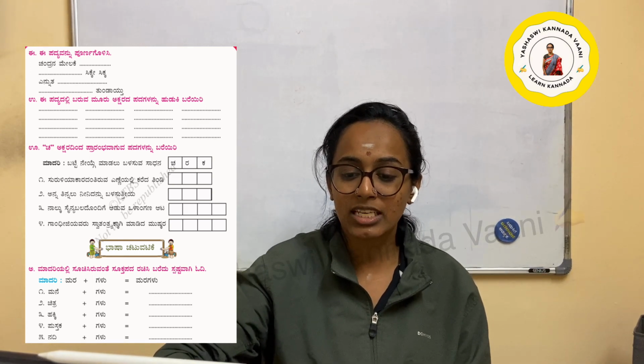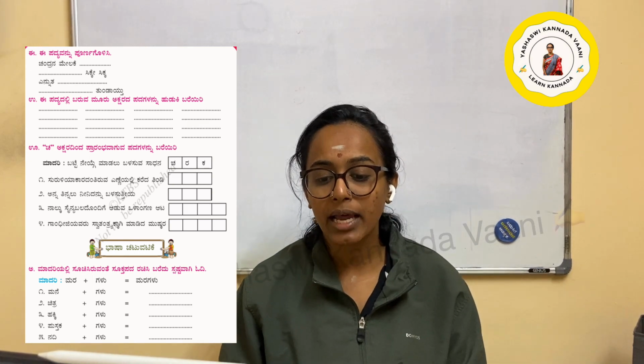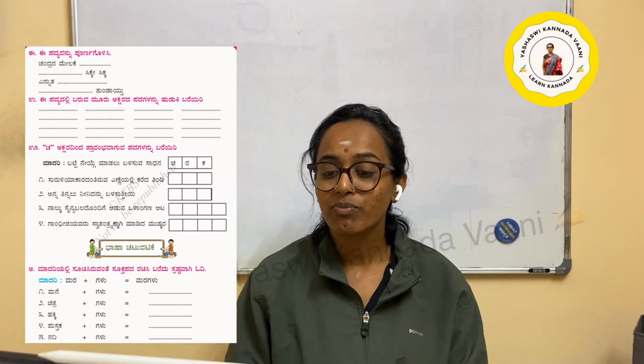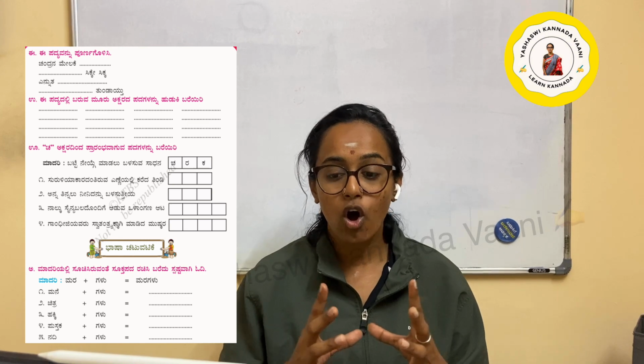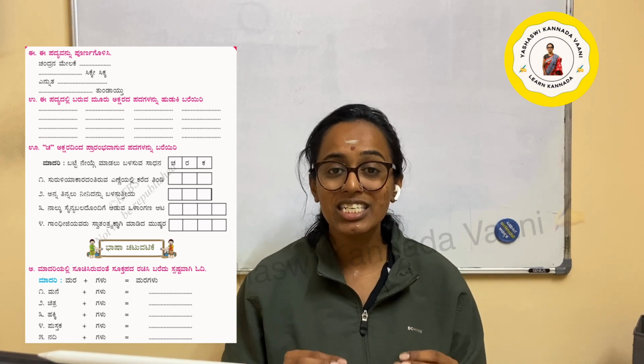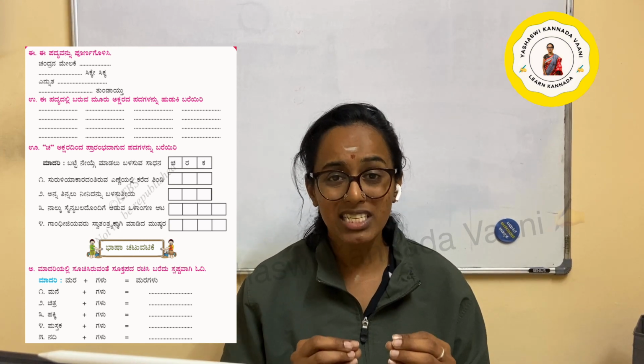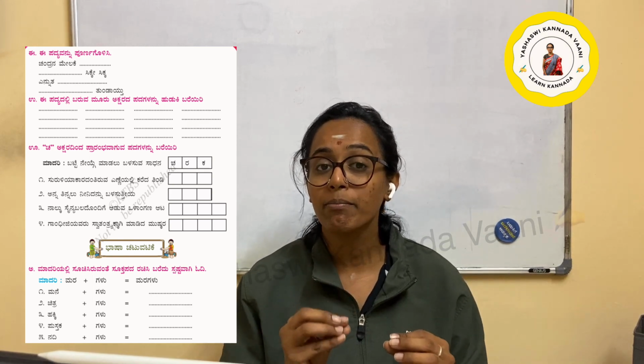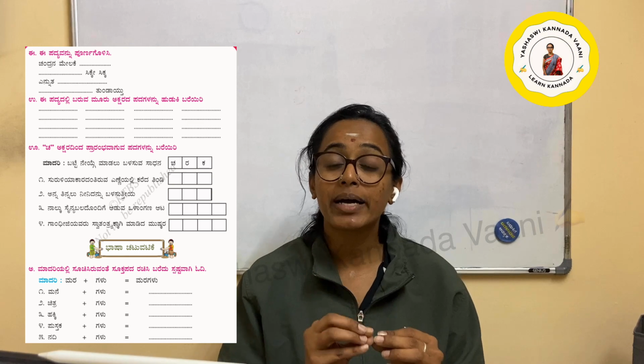Okay? Next, ಚ ಅಕ್ಷರದಿಂದ ಪ್ರಾರಂಭವಾಗುವ ಪದಗಳನ್ನು ಬರೆಯಿರಿ. They have given it like a puzzle. All these words start with the letter cha. Write down the words that begin with cha.